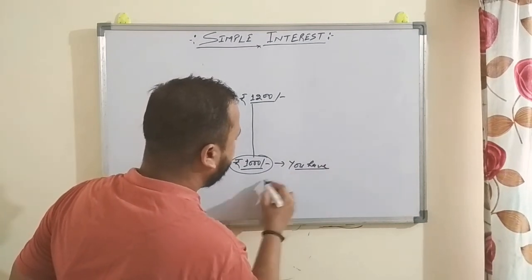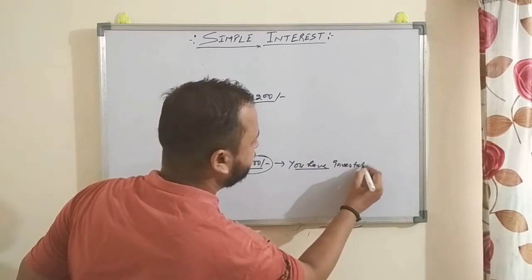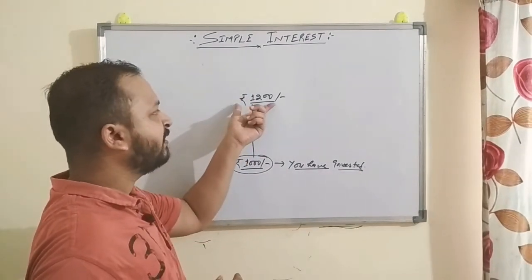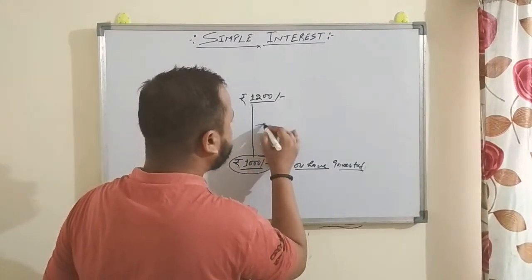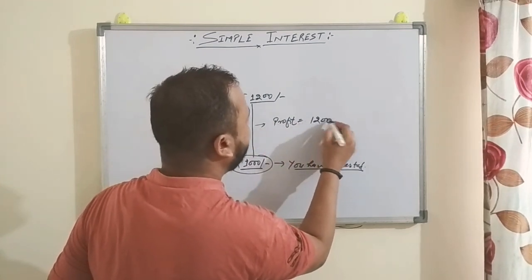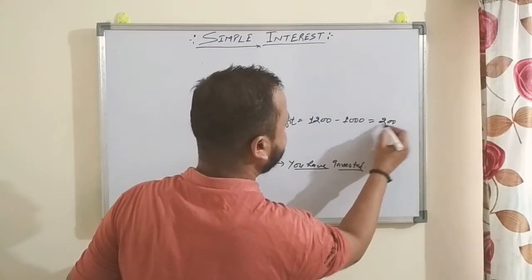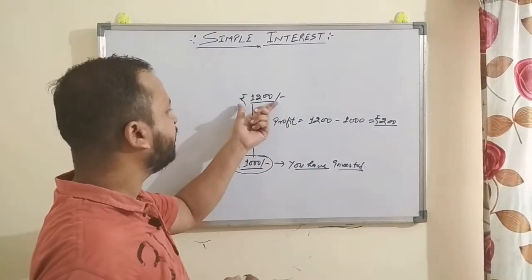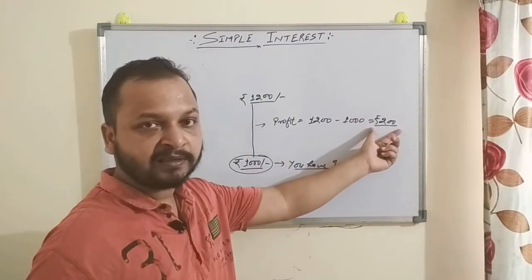So what is the profit? Profit is 1,200 minus 1,000, that is 200 rupees. While investing 1,000 rupees, you get 1,200 rupees, and 200 rupees is profit.